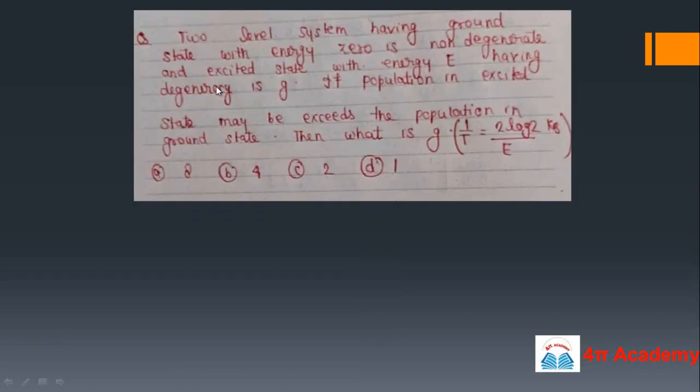The next problem is a two-level system having a non-degenerate ground state with energy 0 and an excited state with energy E having degeneracy g. The value of 1 upon T is given as 2 log 2 kB upon E, and we have to find the value of g for which the population in the excited state exceeds the population in the ground state.